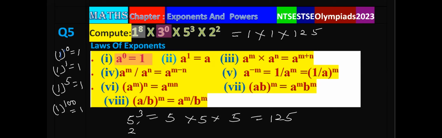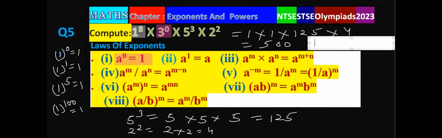And 2 raised to the power 2, so 2 into 2, that is 4. On further multiplication, 125 multiplied by 4, that is 500. So 500 is the answer of this question.